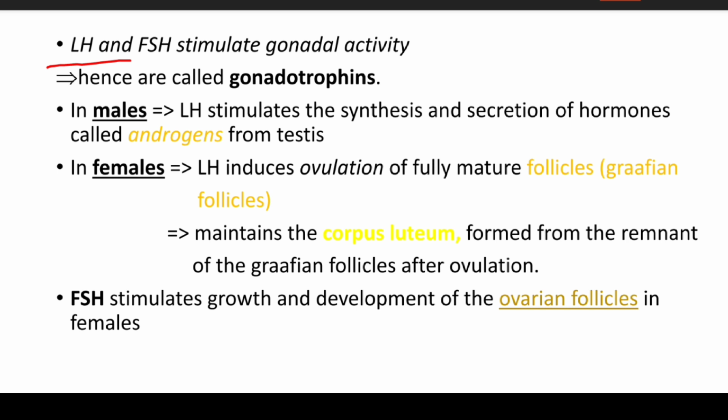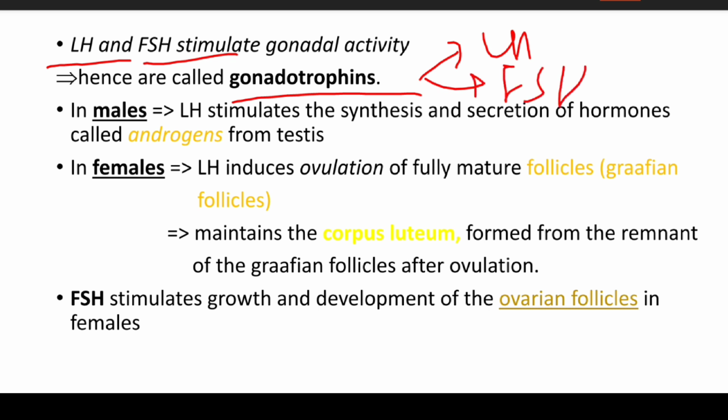Luteinizing hormone and follicle stimulating hormone stimulate gonadal activity, hence they are called gonadotrophins.